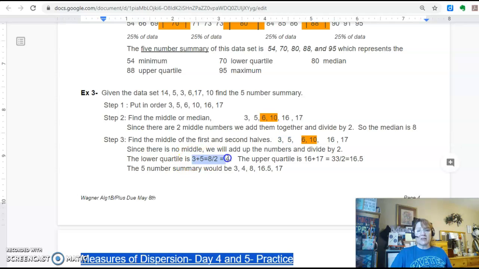And that's shown right here, right? And then if I take 16 and add 17 and divide by 2, that'll give me 16.5. Let me make that a little better. Okay, so what is my 5 number summary? 3, 4, 8, 16.5, and 17.